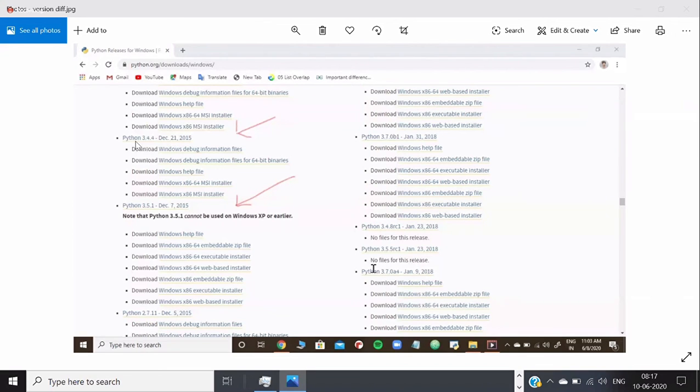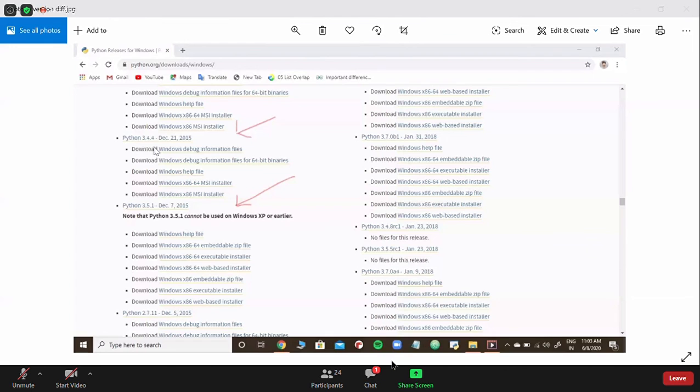So that's true, but it doesn't mean that 3.4 got released before 3.5. You see 3.5.1 and 3.4.4, so this additional point makes sense here now. 3.4.1 might have been released before that, but they keep adding new things into that, like 3.4.2, 3.4.3, 3.4.4, 3.4.5. Understood, Satyam? So that way the year changed, but it doesn't mean that 3.4 got released before 3.5. Okay, thank you for sending this, and I hope it helped others as well.